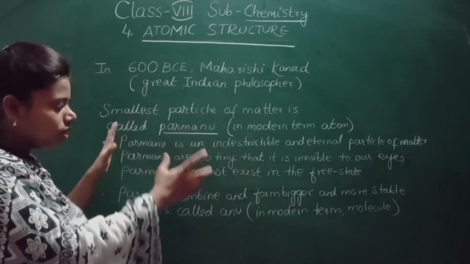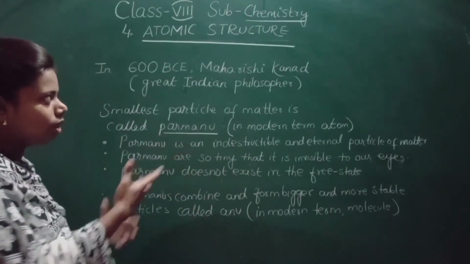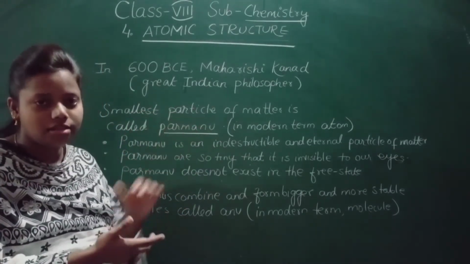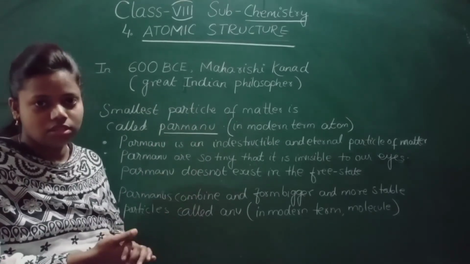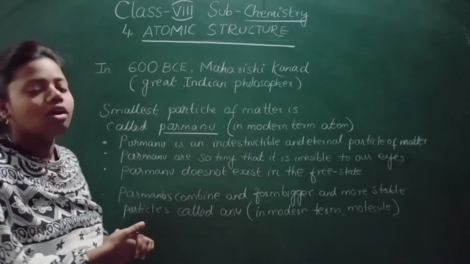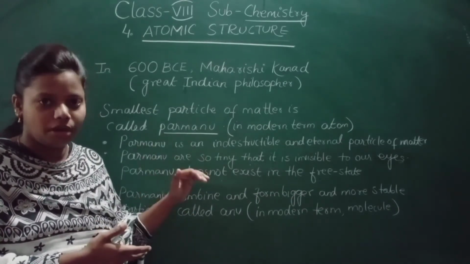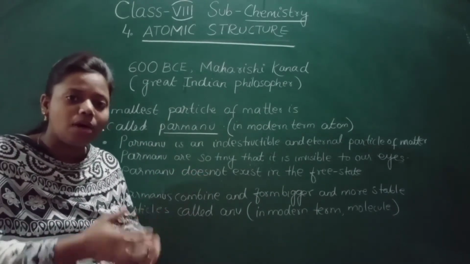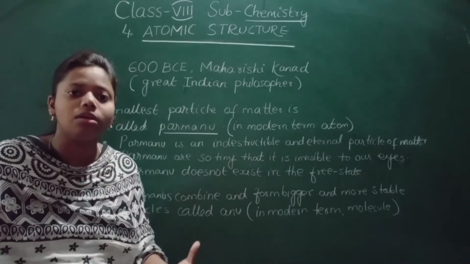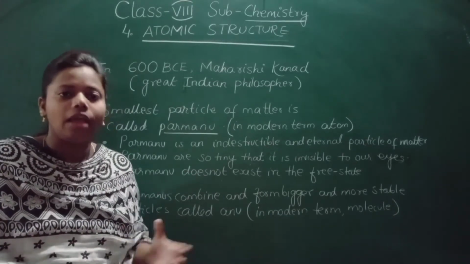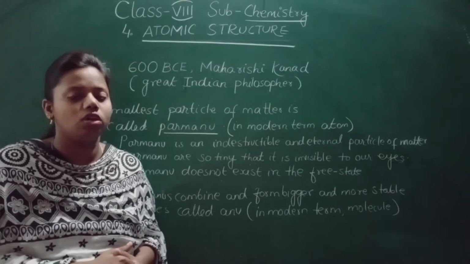Okay, so I hope you have understood how this word Parmanu came. In 600 BCE Maharishi gave this word and he said that all matter is made up of the smallest particle called Parmanu. When these Parmanus combine, they form a bigger and stable particle, and we call that Anu, and in modern times we call it molecule.